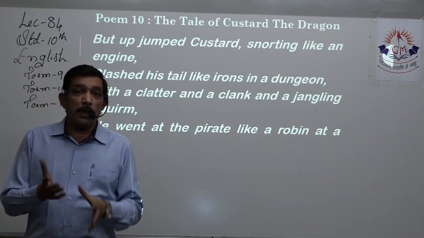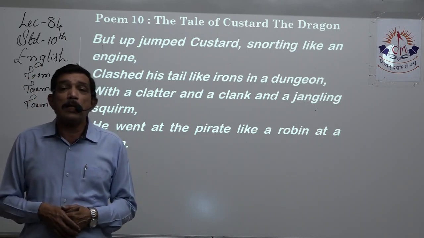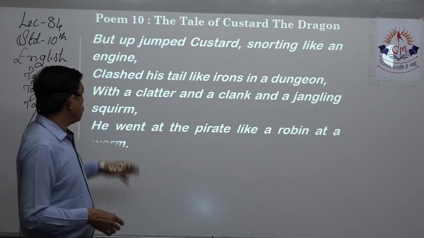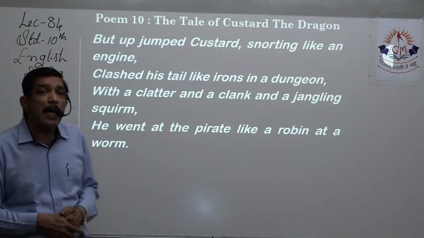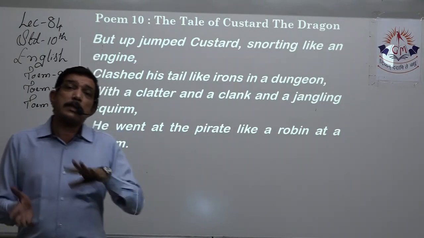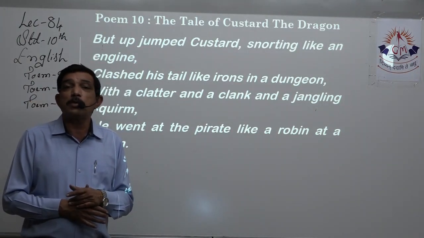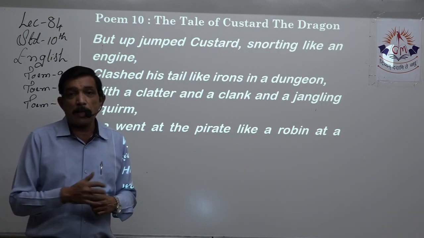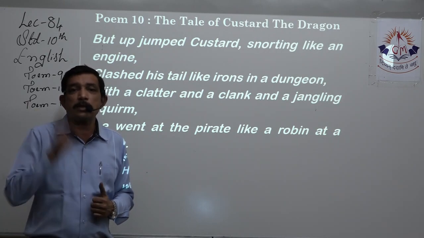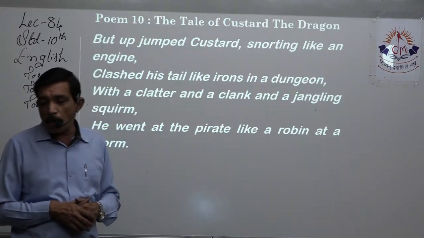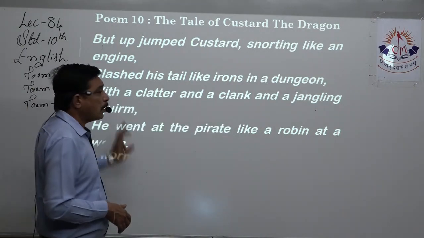He clashed, even his tail is quite big and it's quite heavy. He clashed it on the ground and it sounded like irons in the dungeon with a clatter and clank and a jangling squirm. These are the sounds made by the iron in the dungeon. That same sound over here, different types of sound, are made by his movement because he has daggers for his toes. He has that big tail which lashes and keeps on hitting the ground. That makes the sound of clatter, clank, jangling, squirm, right?